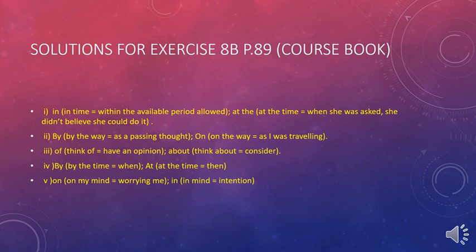Five. I have something on my mind, which means it's worrying me. While for the other one, I have it in mind. Here, you're mentioning an intention.